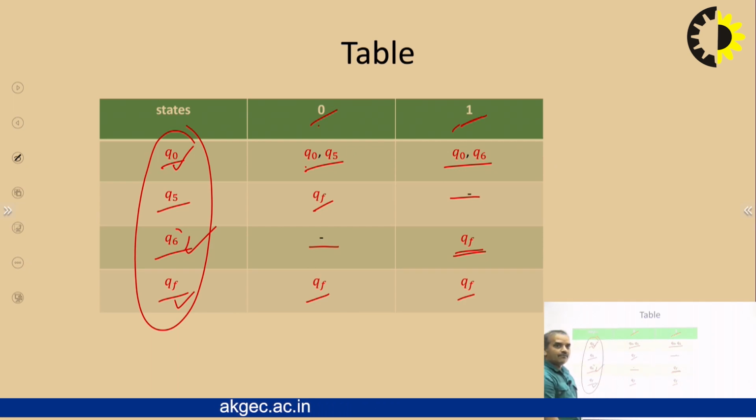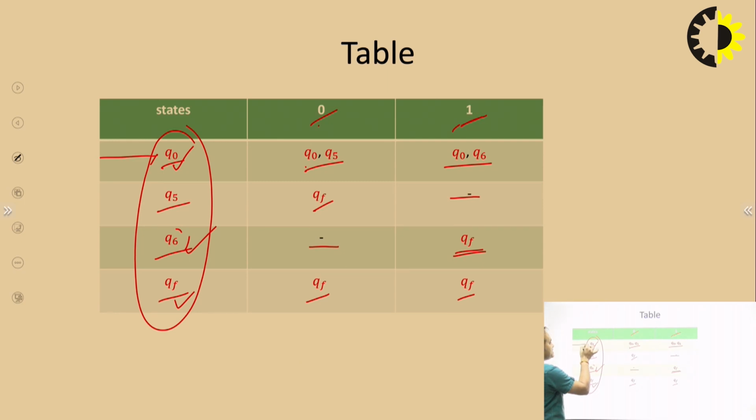Now we combine these states using the bracket method. First, Q0 is the initial state and QF is the final state. In the table, an entering arrow shows the initial state and a circle shows the final state.